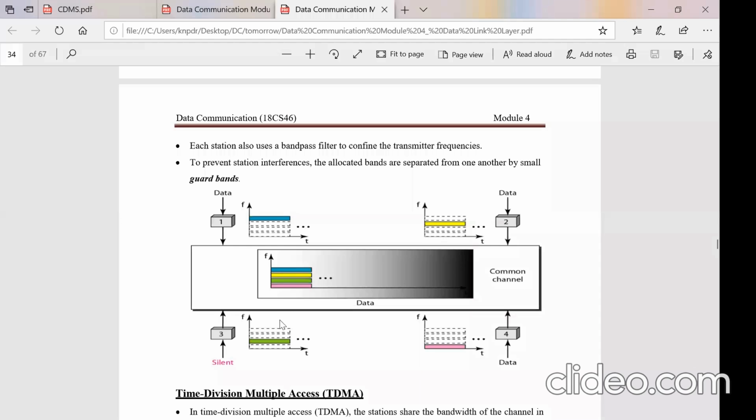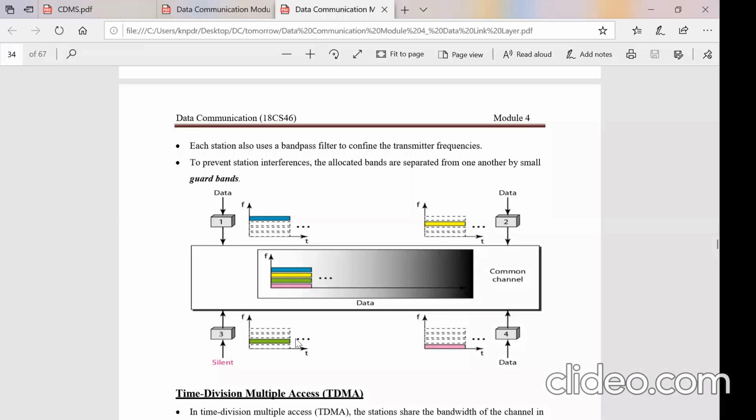But here, there may be overlapping. We cannot expect these machines to work so precisely. A station is given the 0 to 1 kilohertz band, but sometimes, due to a little deviation or malfunction, its frequency will not remain within 0 to 1 kilohertz. It may become 1.1 kilohertz. That means it is overshooting into the other frequency band, so there will be crosstalk. To avoid that, there is a gap between the bands, from station 1 to station 2.